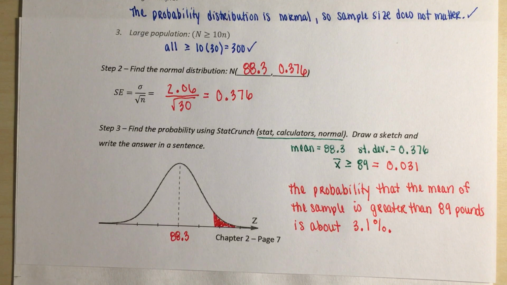In our sentence interpretation, we want to include what we are looking at: the probability that the mean of our sample is greater than 89 pounds. I wrote the 0.031 as a nice percent, 3.1%.